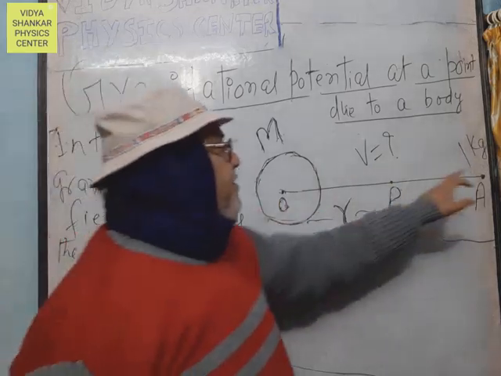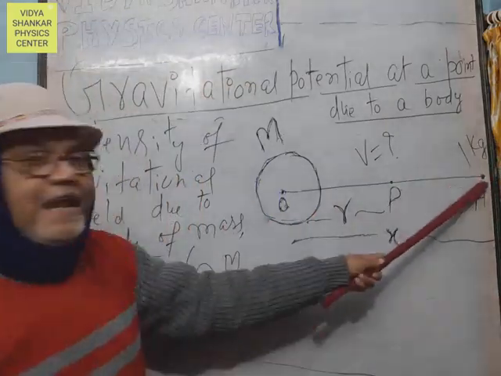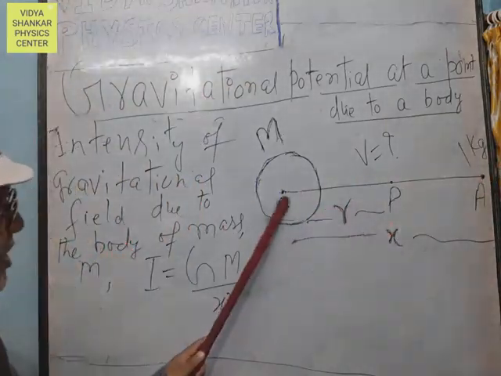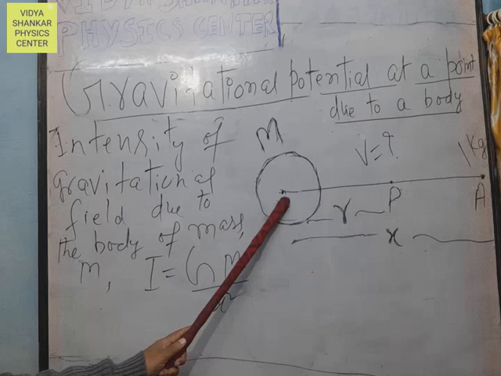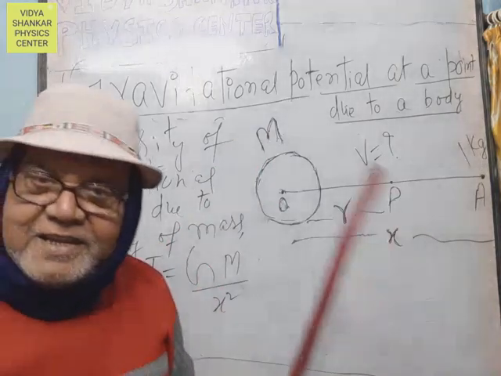The intensity of the gravitational field at a point due to this body, the source mass of mass M, is I equals GM upon x square. It was already explained yesterday.